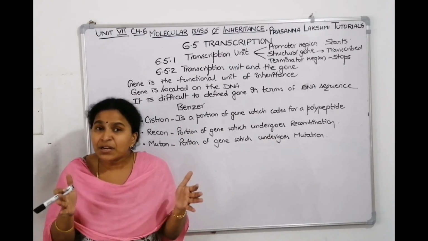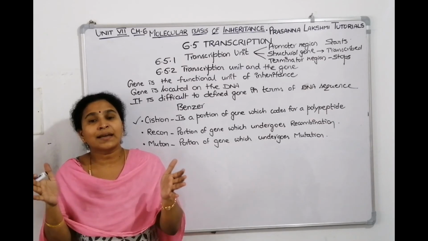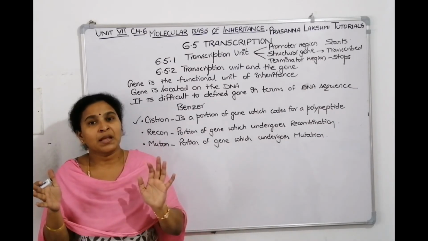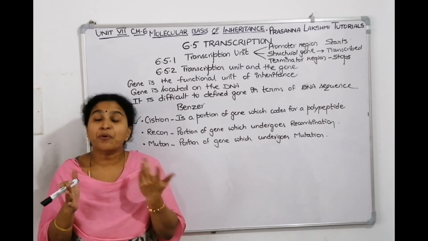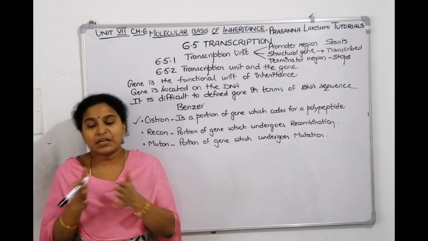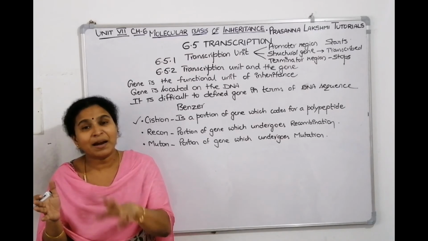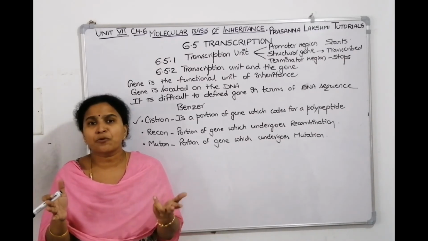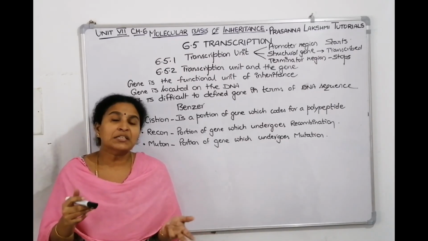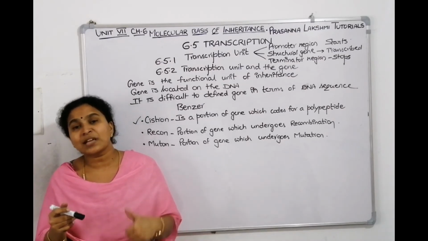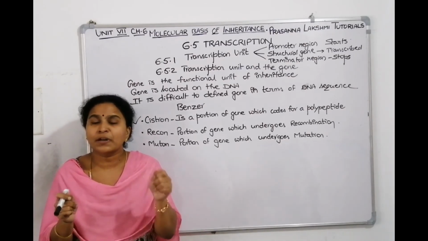Now, in prokaryotic genes, it seems a gene can code for many proteins. That means prokaryotic genes are polycistronic genes. That means a gene coding for many proteins. Cistron means one protein. Polycistronic means many proteins. Prokaryotic genes are polycistronic, meaning they code for many proteins. Eukaryotic genes are monocistronic, meaning one gene codes for one protein.